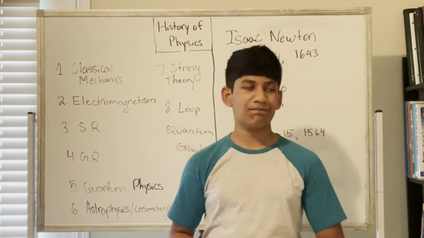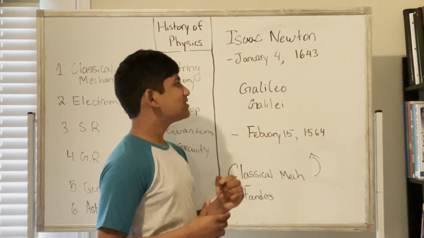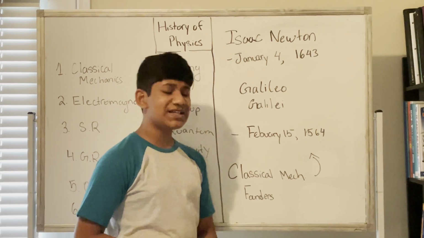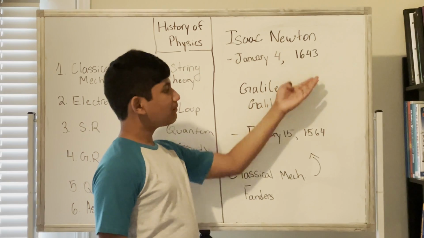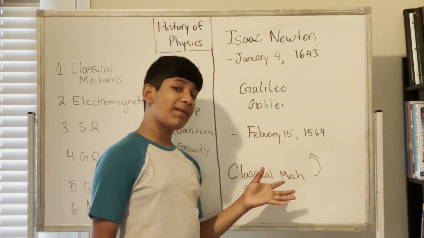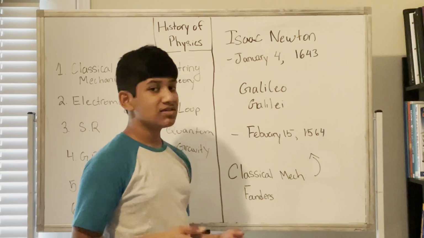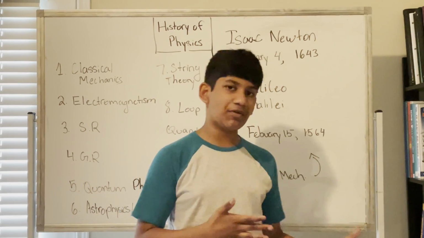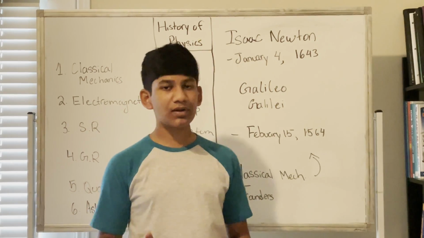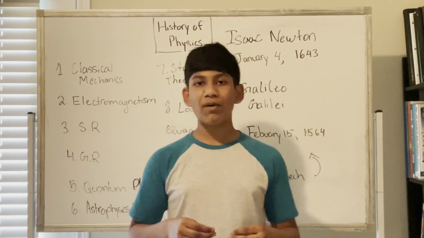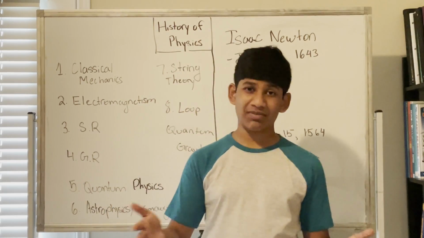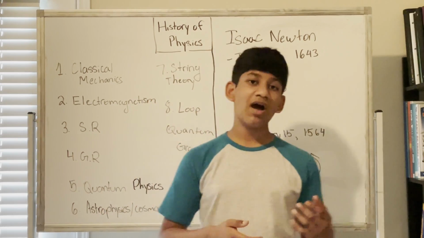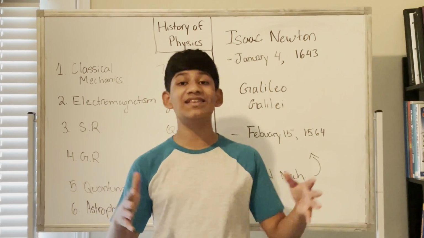Now you may be wondering, Isaac Newton was born on January 4th, 1643, and Galileo Galilei was born on February 15th, 1564. If they were born in these years, then what happened before Galileo Galilei and Isaac Newton existed? What I mean is, was there any pre-existing theory before classical mechanics? Well, before physics came up, people just used astronomy and mathematics. So most astronomers were mathematicians, and most mathematicians were astronomers. Astronomers even invented trigonometry to study the night sky.